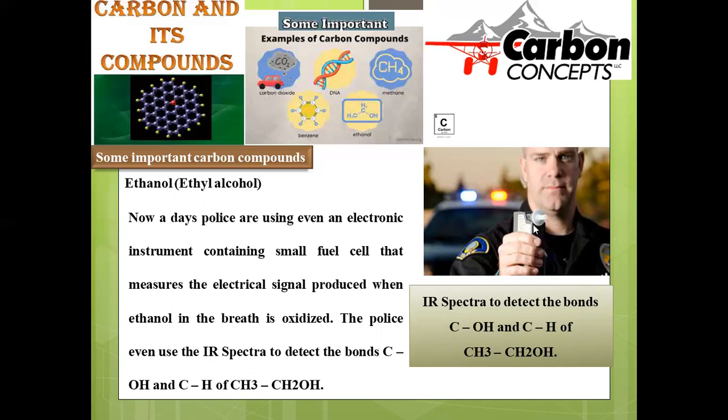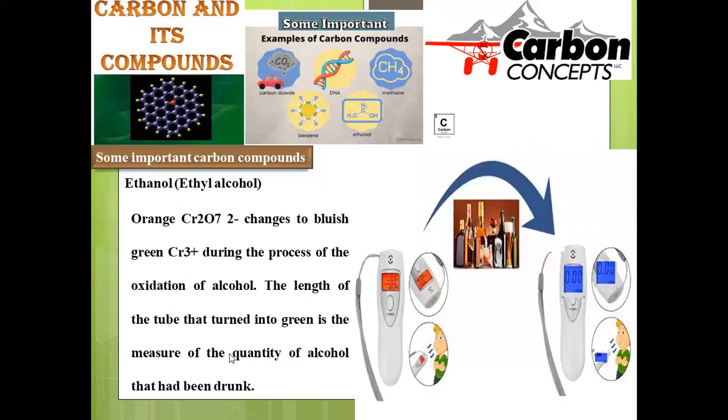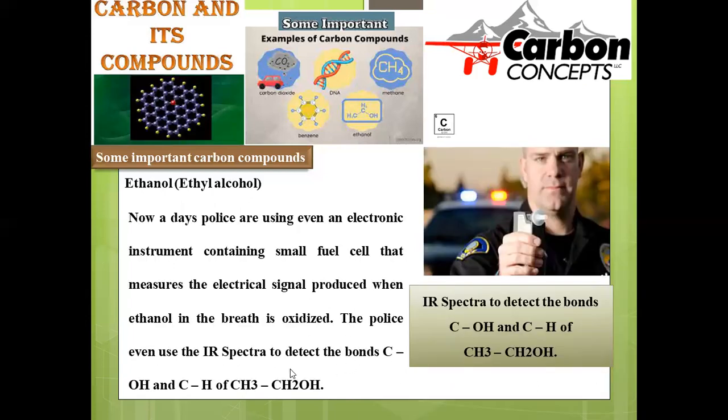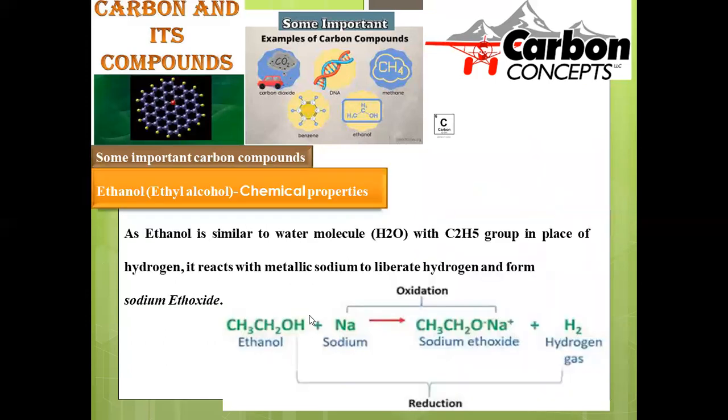By using IR spectra, this device identifies, based on spectral analysis, whether hydroxy functional groups are present in the given person. While they are exhaling, if any alcohol is there, they can detect these OH functional groups, so that they can easily identify whether the person consumed alcohol or not. This is also a kind of detection, purely based on spectral analysis. Here the oxidation process is carried out, and here an analytical method is applied in order to identify whether the person consumed alcohol or not.